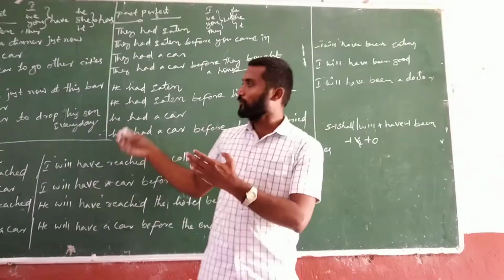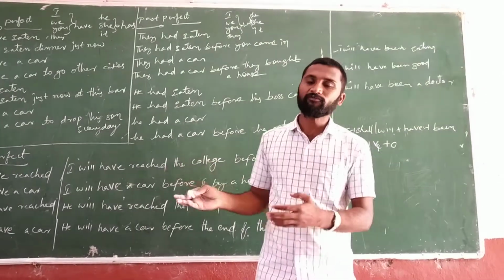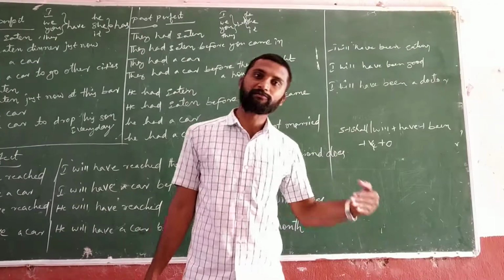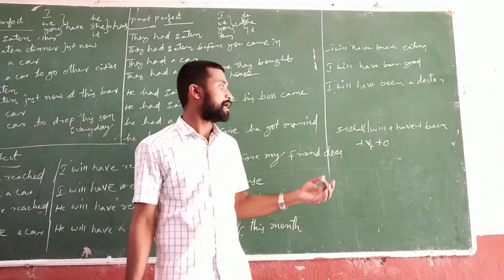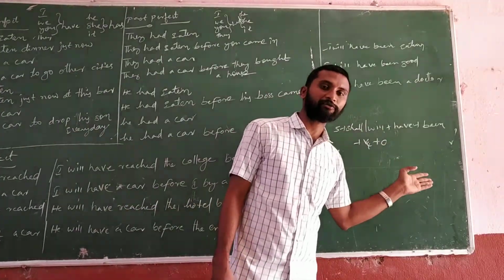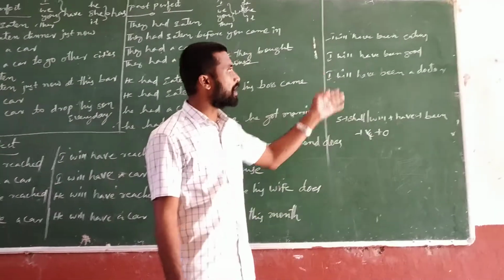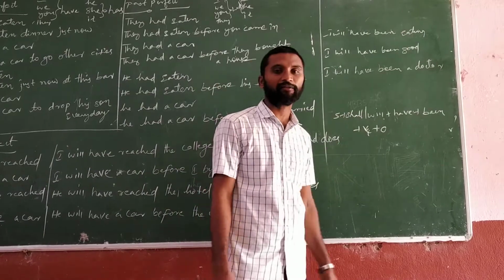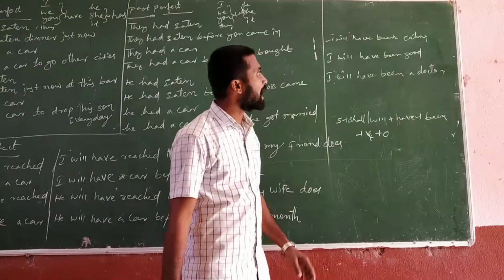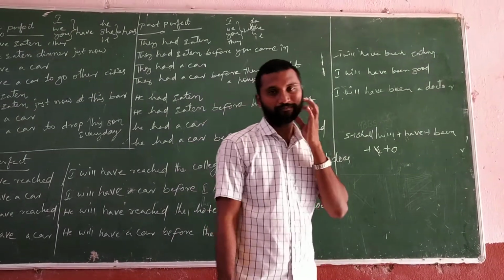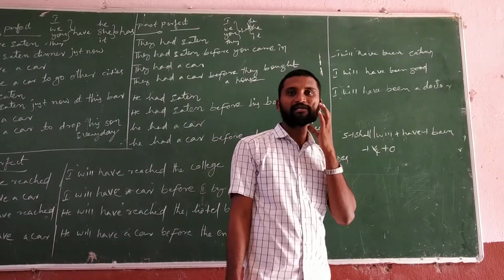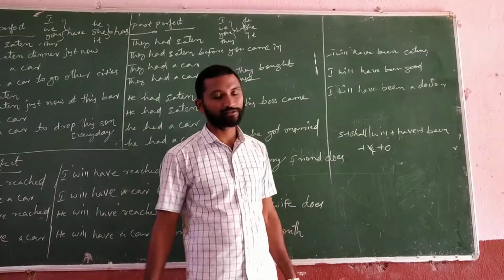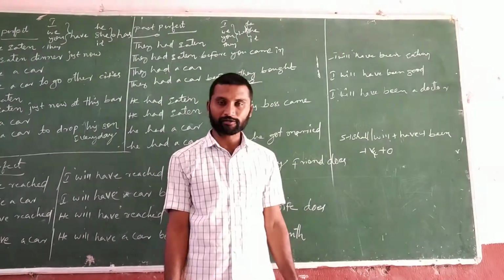According to the linear and conditional sentences that I told you for the past and present perfect continuous tenses, in the future perfect continuous tense all formats are the same. Directly in this way we can expand the sentences. I will have been eating by this time tomorrow. In this way we can express the future perfect continuous tense.